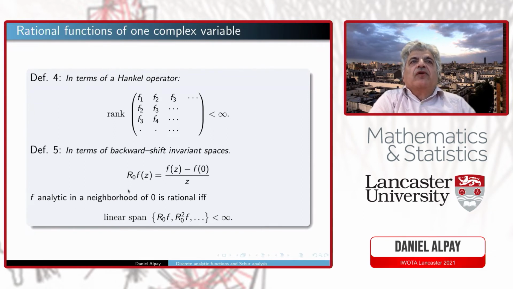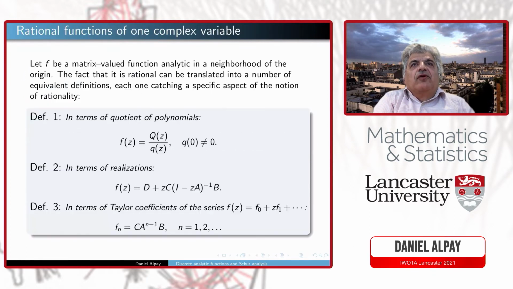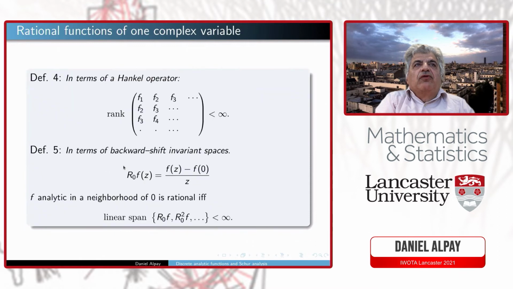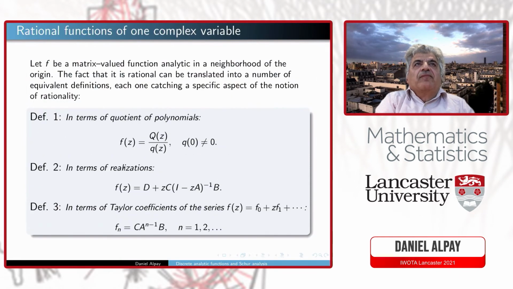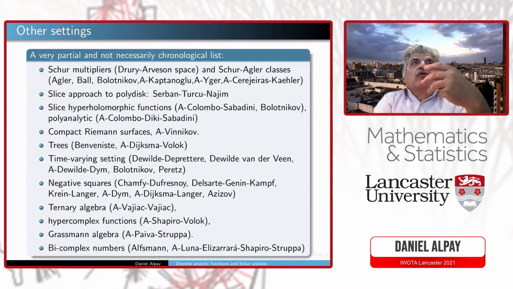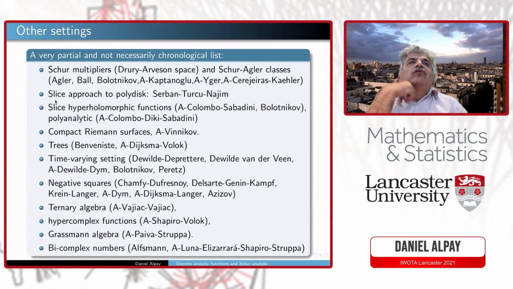Here we have another definition I didn't mention, as a meromorphic function on the Riemann sphere. But here we are interested in what would be the counterpart, if you want, in the discrete analytic functions. Here I mentioned a number of possibilities of extending Schur analysis. I would like to stress two which lead to fascinating mathematics: the Drury-Arveson spaces and Schrödinger spaces.